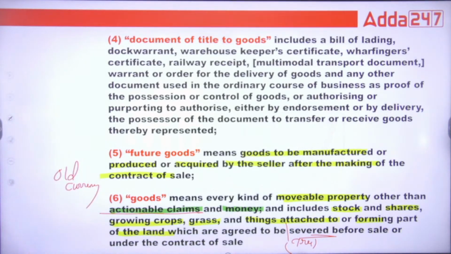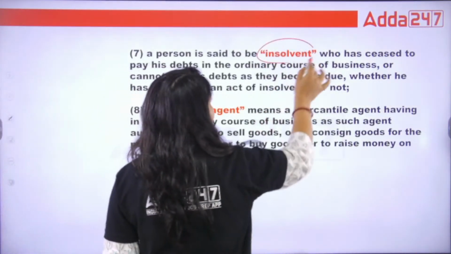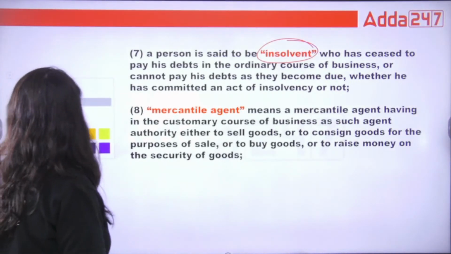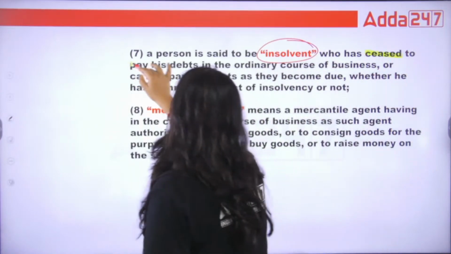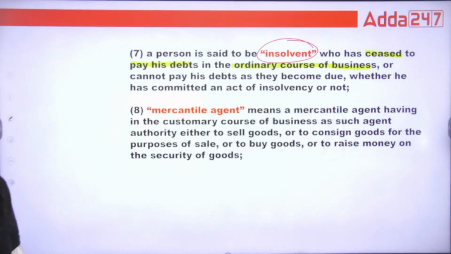See, next, what is insolvent? Insolvent means the person who has ceased to pay his debts in the ordinary course of business. That is called insolvent.